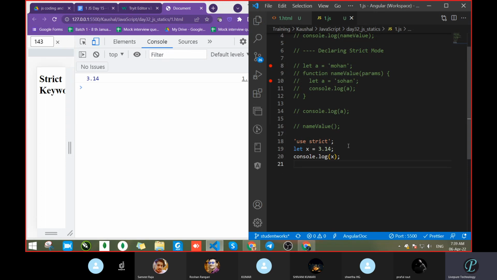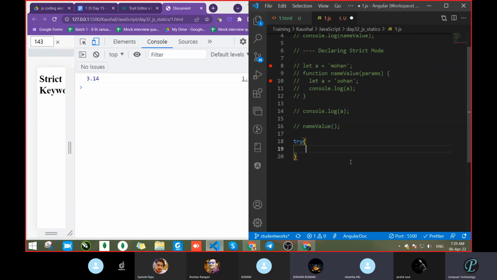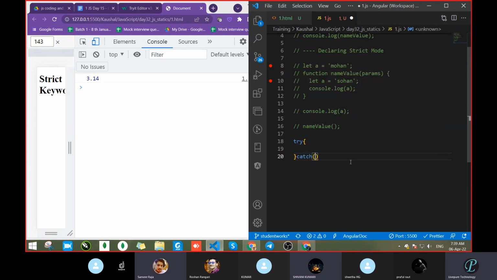Okay, so what we had done, we had used strict. Now write this same line of code inside try and catch. First, how to write? Try. Parenthesis, curly braces. We will write manually. Catch, pass parenthesis here because the condition is available. And now, who will take the code which has to be executed? Try one. So pass inside this try.